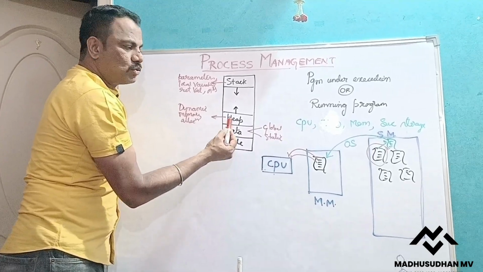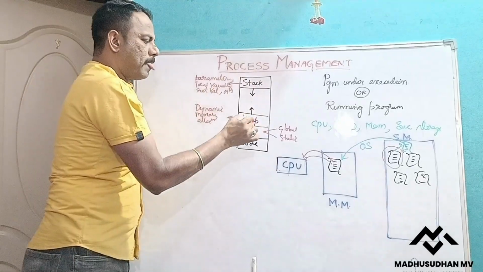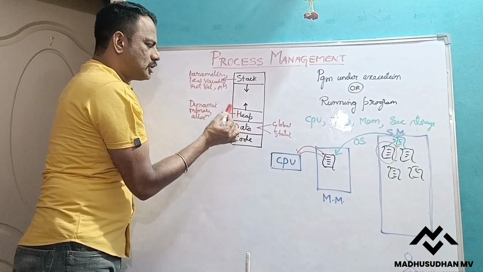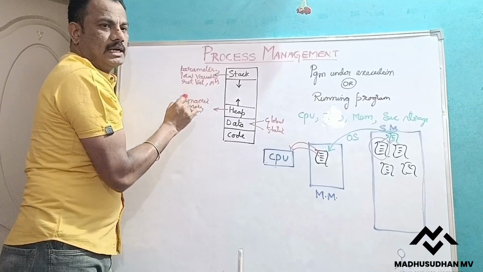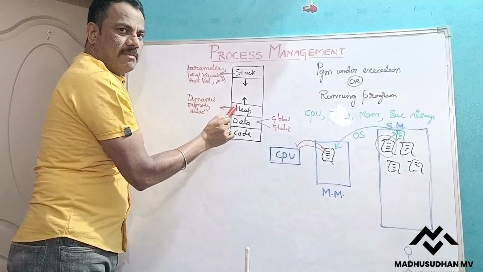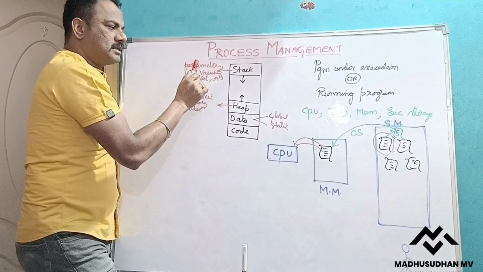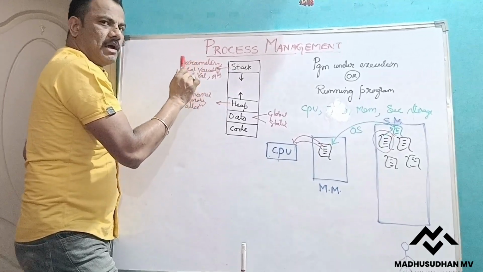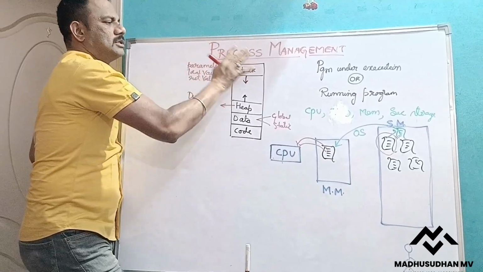The data segment contains only the global variables, static variables and constants we use. The heap segment contains only the variables for which we allocated memory at runtime, that is, dynamic memory allocation. And the stack has the parameters we passed, the local variables, the return value and the return address of that particular function, stored separately.